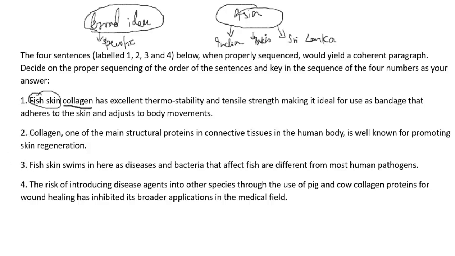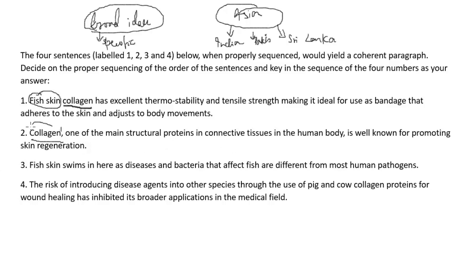Same goes here also. Before you talk about fish skin collagen and its good quality, you should talk about collagen in general because you should let me know what exactly you mean by collagen before you talk about fish skin collagen. So it says here collagen, one of the main structural proteins in connective tissue in the human body, is well known for promoting skin regeneration.